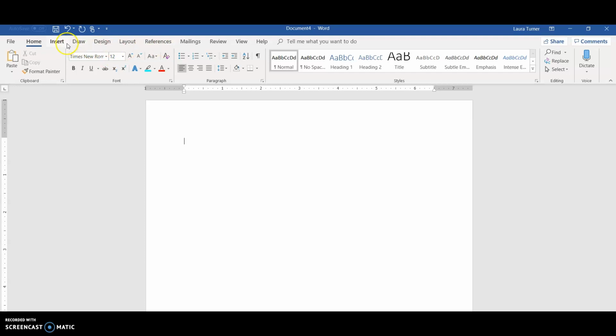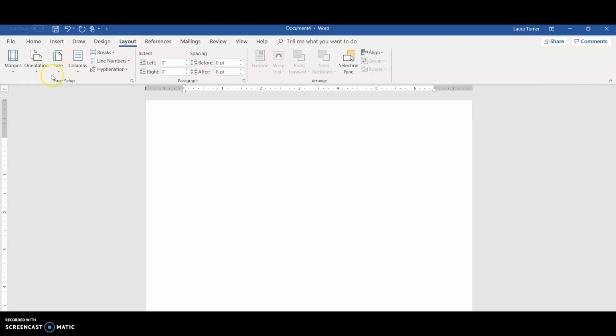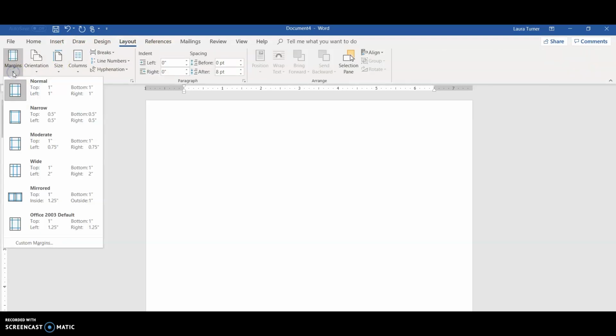For the most part, our margins should be in the right place already, but you can double check by going to Layouts, Margins, and you want 1 inch on your top, bottom, left, and right.